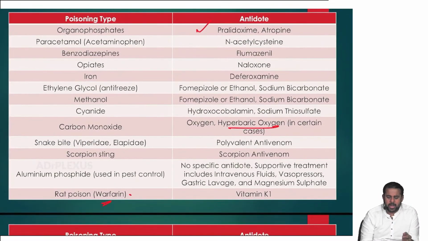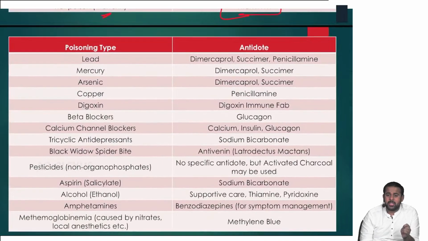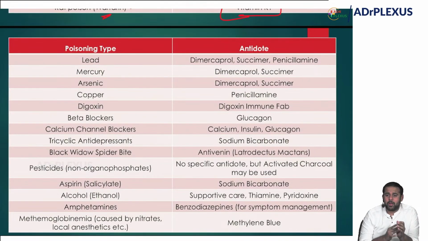Rat poison predominantly acts on the liver, because of the anticoagulant composition, so vitamin K1 has to be given. Then lead, the antidote is dimercaprol, succimer, penicillamine. For mercury, dimercaprol and succimer. Arsenic, dimercaprol and succimer. Copper, penicillamine.